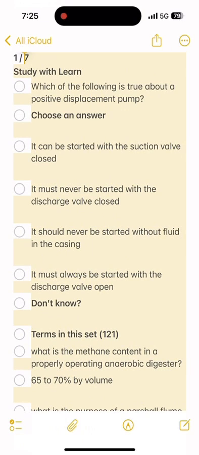What is a dead spot in an activated sludge process? An area in the aeration tank that has insufficient mixing. Which of the following is an improper way to control an anaerobic digester? Control the acid formation so that it is larger than the methane formation.